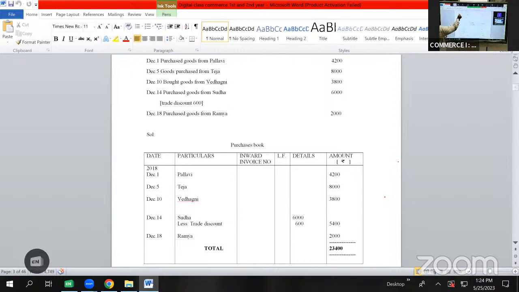Then we have a transaction on December 5. Goods purchased from Teja 8,000 rupees. So here the date will be taken as December 5. In particulars, we'll be writing it as Teja, and the amount will be taken as 8,000 rupees.